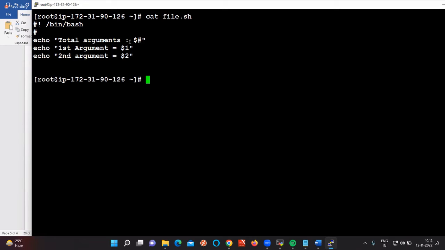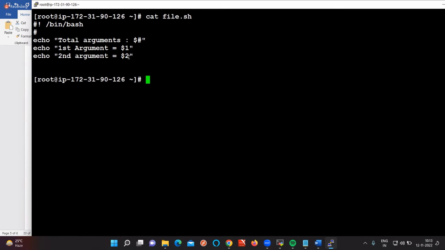Total arguments here $. That means it is a variable, right? Up to now, we have declared variables inside and given values outside. But here it is quite the opposite. Have we defined the variable inside the script? Up to now, all the variables were defined inside the script. But now we are going to do it vice versa. I am going to define variables outside of the script.